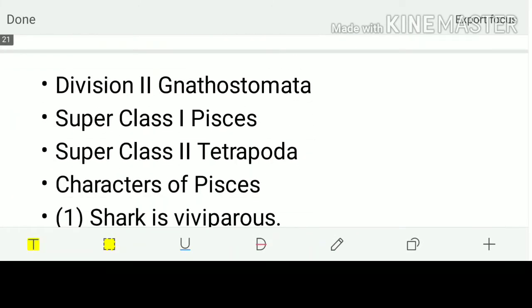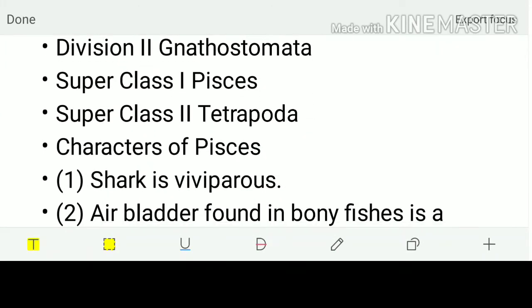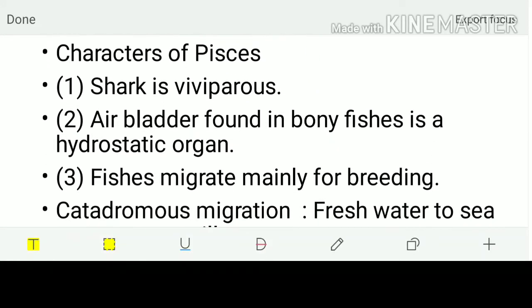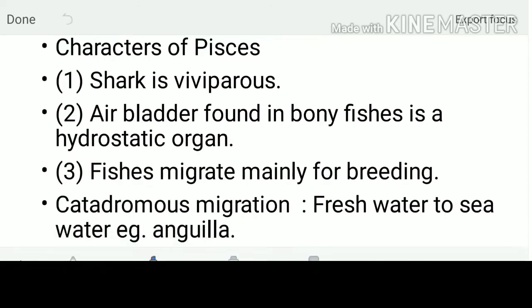Now, dealing with the second division, Gnathostomata. This is a huge division because the jaw-bearing animals are included in it. It is again divided into two superclasses, the Pisces and the Tetrapoda. Class 1 is the Pisces, class 2 is the Tetrapoda. I'll be dealing with the first thing first. Here, class 1 Pisces, or what we call the fishes.